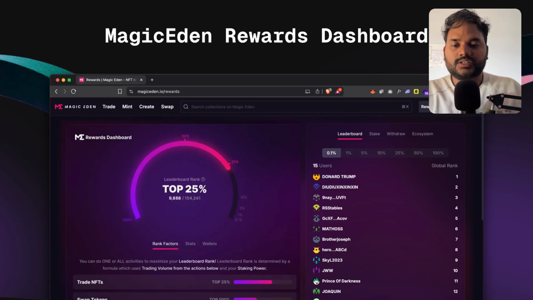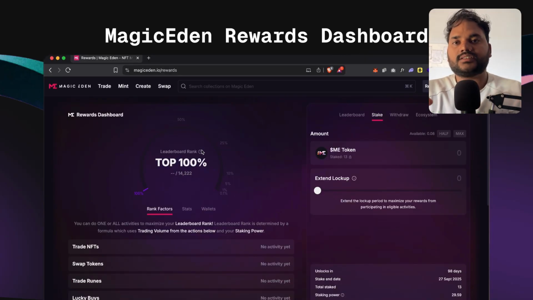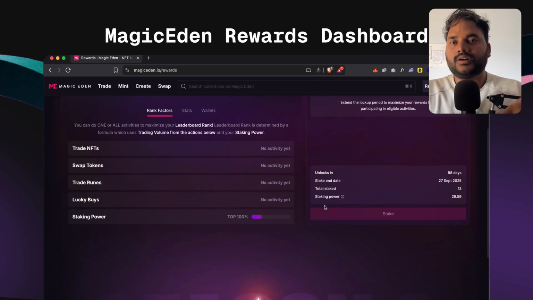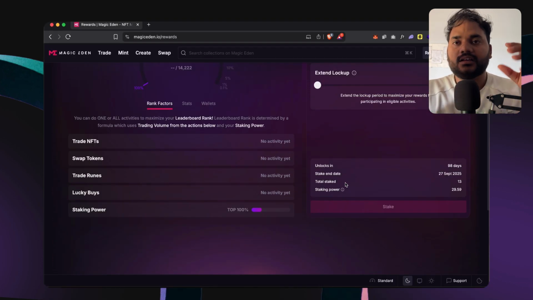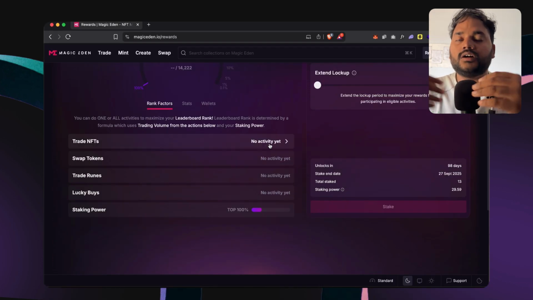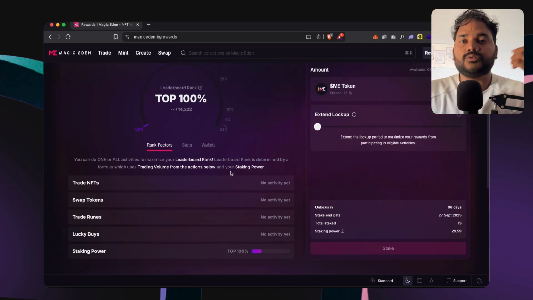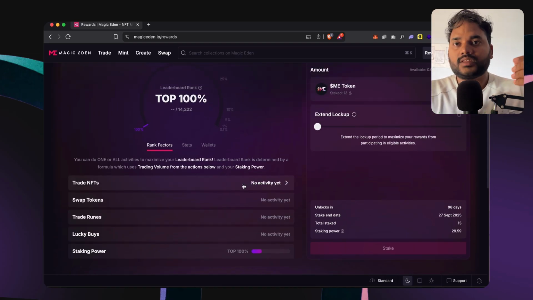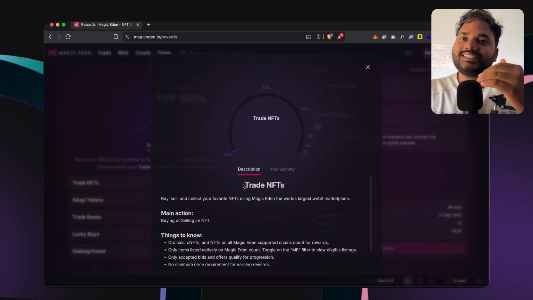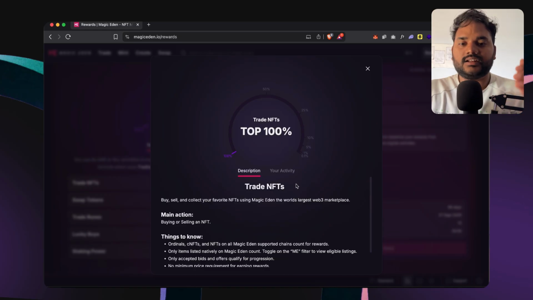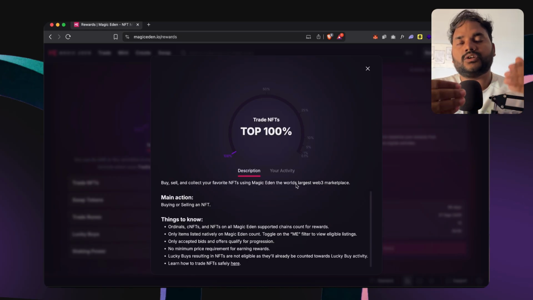Once you approve the stake, you can see the leaderboard, the rewards and everything on this particular dashboard. This Magic Eden dashboard will give you a glimpse of where you stand. What are the different tasks you can do to earn more? You can do swaps, you can trade, you can complete some of the quests, you can also do lucky buys. All of these details are presented on this Magic Eden rewards dashboard, and completing each of these steps will give you more leverage on the amount that you have staked.